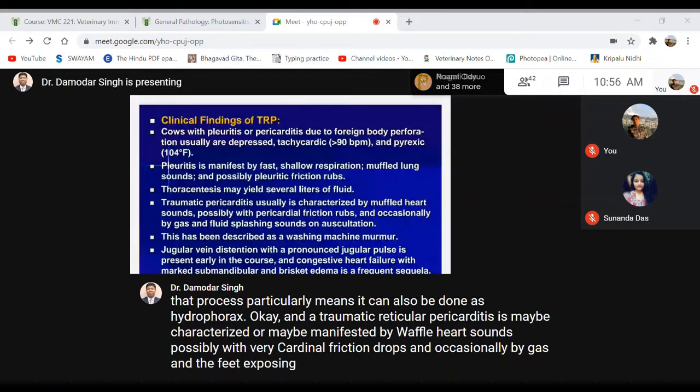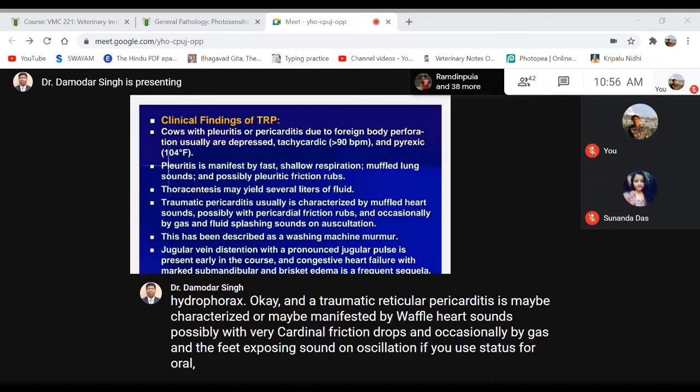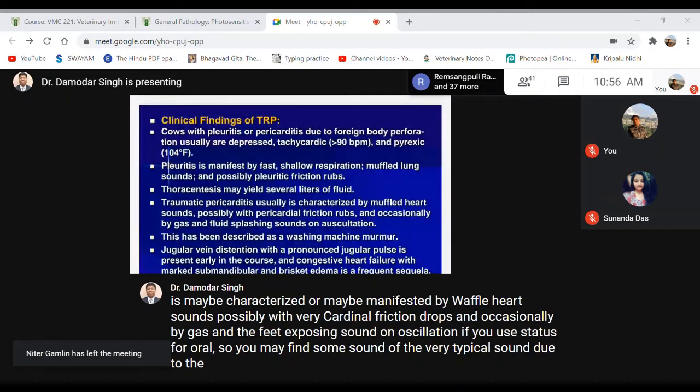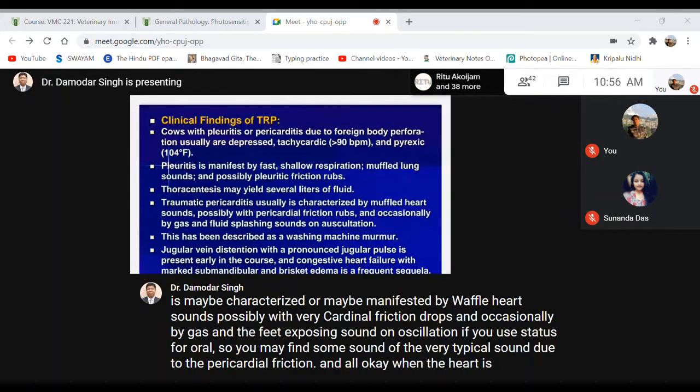This particular sound can be described as a washing machine murmuring sound. You know, when you turn on a washing machine, that murmuring sound is there, right? That type of typical sound can be heard by auscultation.